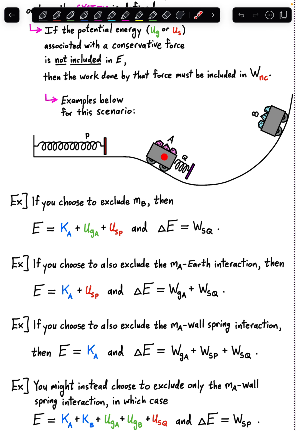But cart A is still going to be acted upon by the force from this spring when it collides with B. That force from this spring on cart A is going to do work on cart A. Now, it's a spring, so it should be a conservative force, but if we're not including the spring potential energy stored in this spring in our sum here, then the work done by that spring force on A effectively becomes non-conservative work. And so we're going to have to include it on the right-hand side of our conservation law here.